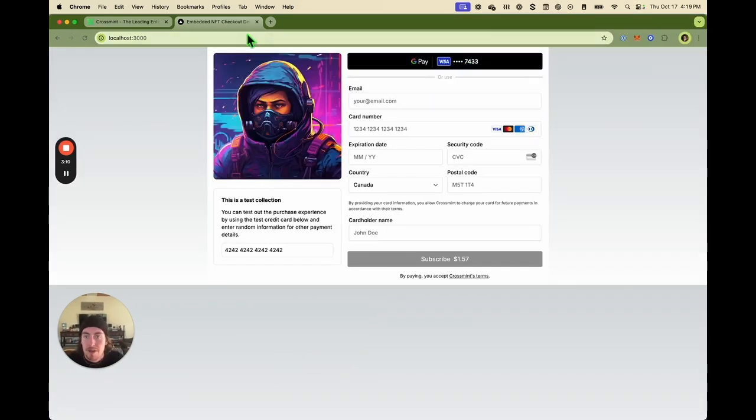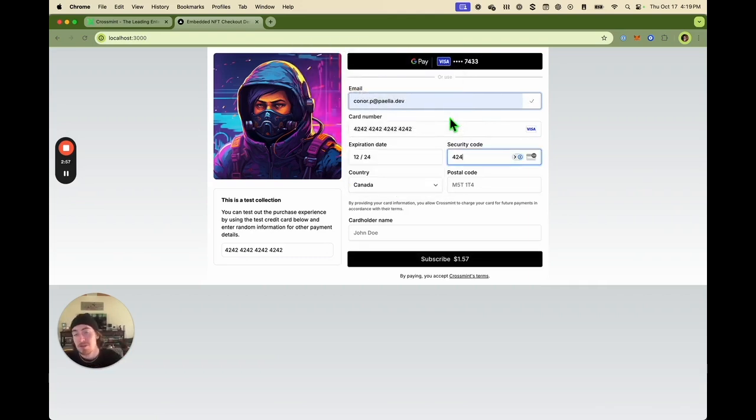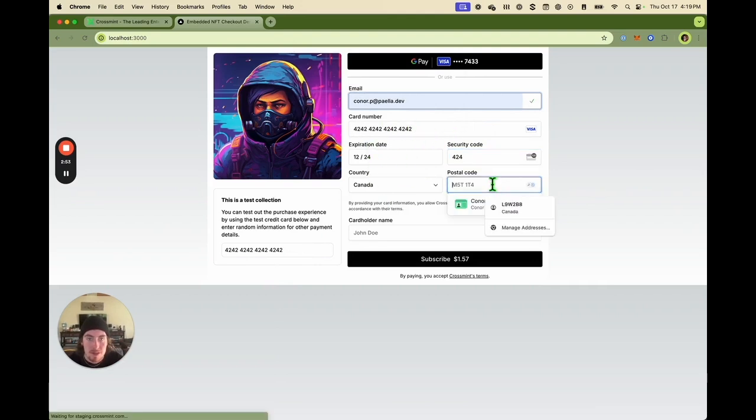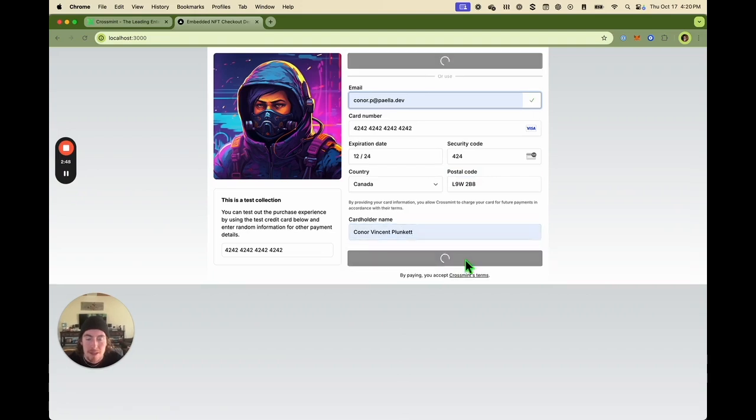So here we are. We have an embedded checkout looking at our subscription collection. And now we're going to buy our first subscription NFT. So pop in your email. Because this is staging, we're going to use a test credit card, the famous 4242. 4242, rest of these can be random. And then hit subscribe. And just like that, you've sold your first on-chain subscription.